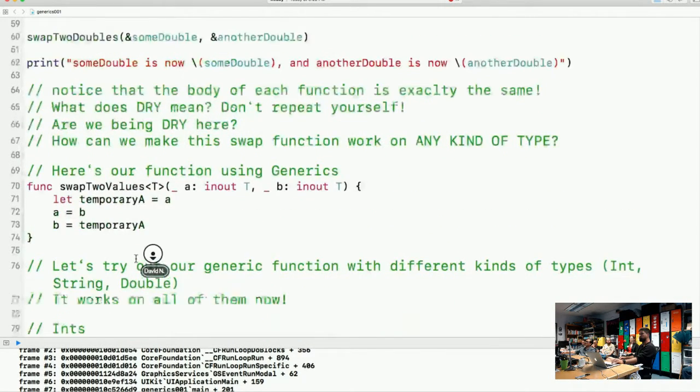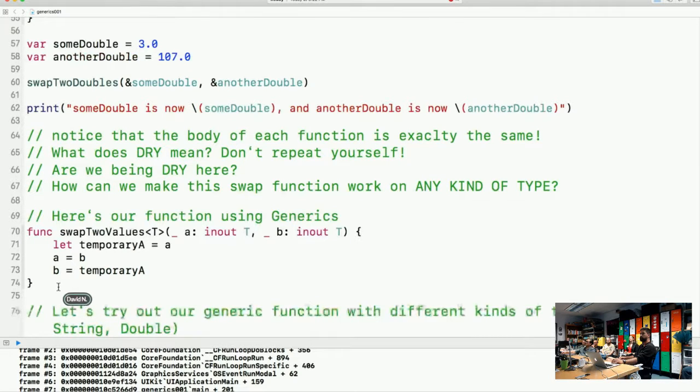So let's pause here real quick and just look from 70 to 74. Is there anything weird looking about this? With a raise of hands at the beginning of this, we established that some people haven't used generics and some people have. So for the people who have used generics, what specifically can you point out that is the generic in here? The T in the angle brackets allows you to defer specifying what type is being used until you actually call the function. Does anyone have any questions about that? So you have to specify what you want when you call it, though? Or the compiler can infer it.